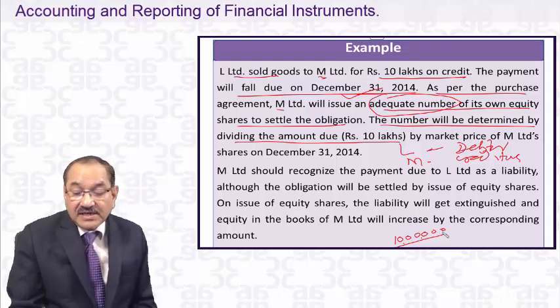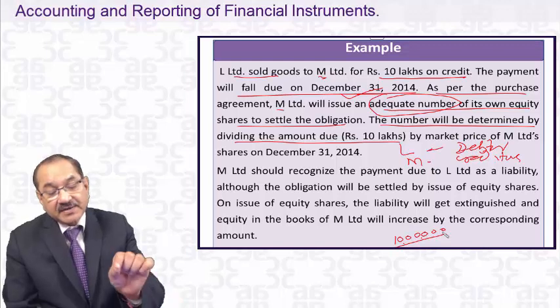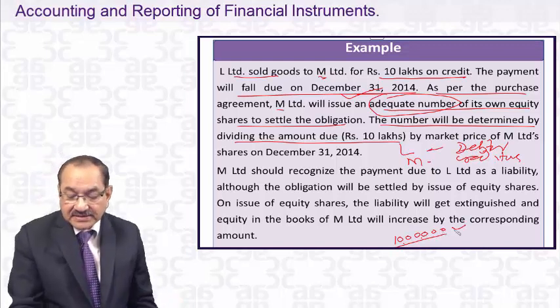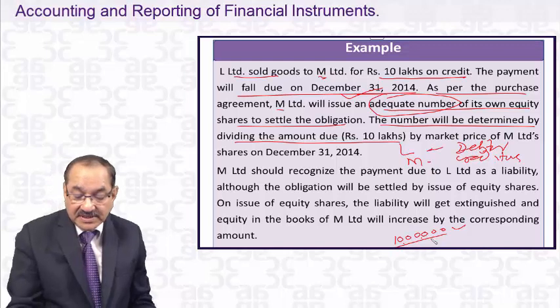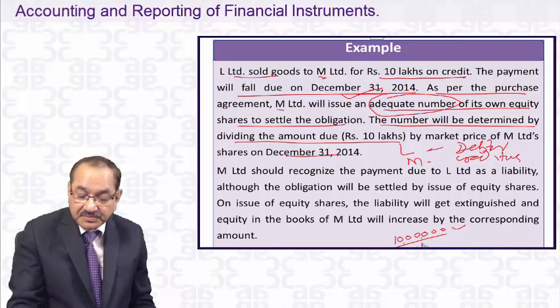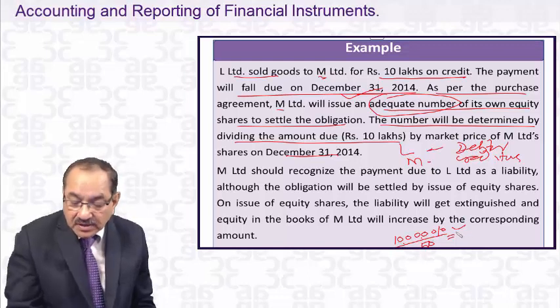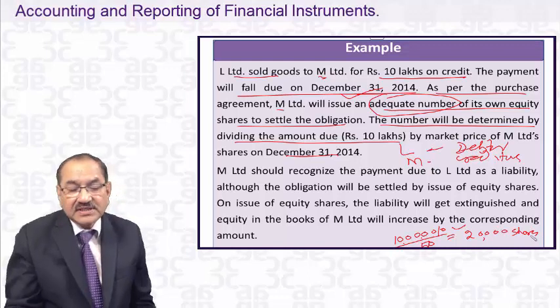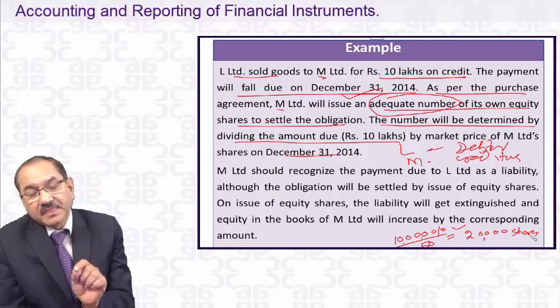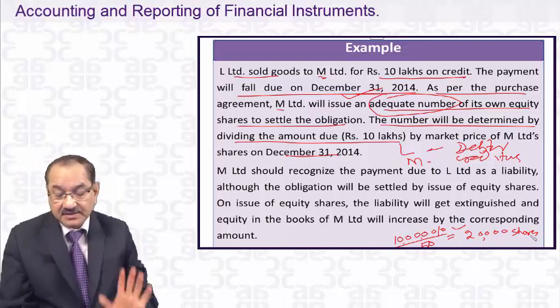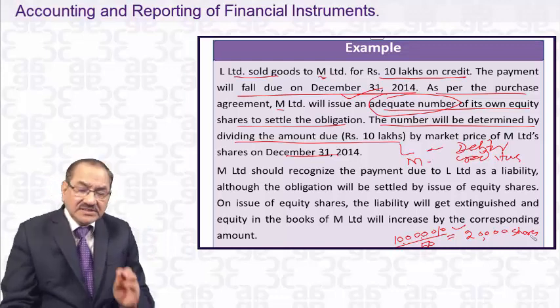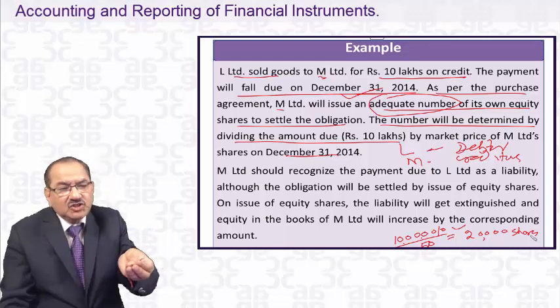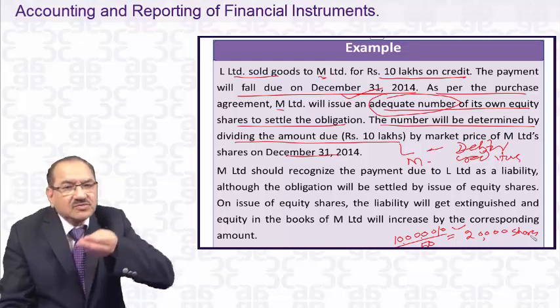The number will be determined by dividing the amount due, 10 lakhs, by the market price of M Limited shares on 31st December, that is 50. So the number of shares is 20,000 shares. 20,000 shares will be given by M Limited to L Limited. So instead of giving 10 lakhs, it issued its own equity shares.